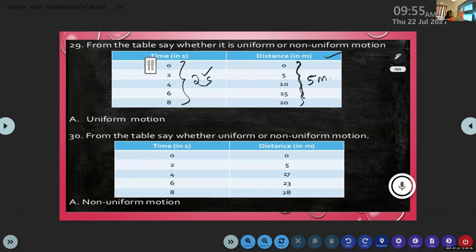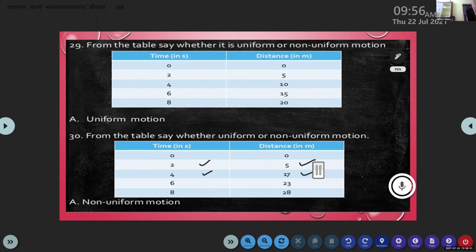Now, in the second table, what about the distance covered in 2 seconds? Distance covered by the object in 2 seconds. 5 meter. What about the distance covered by 4 seconds? 17 meter. Distance covered by 8 seconds? 28. Distance covered in 8 seconds is 28. Now we can find the difference between their distance. Is it same?